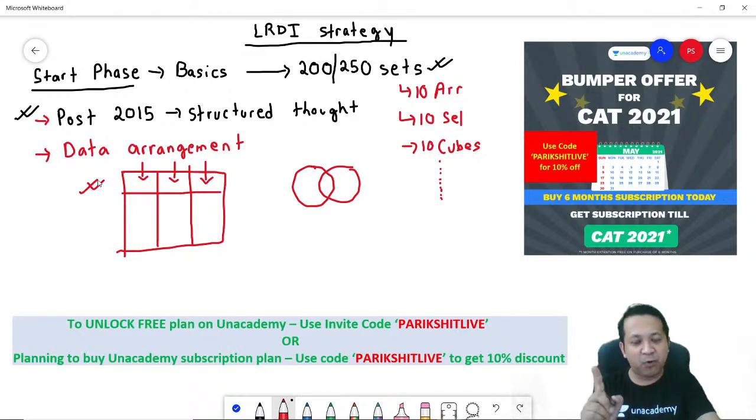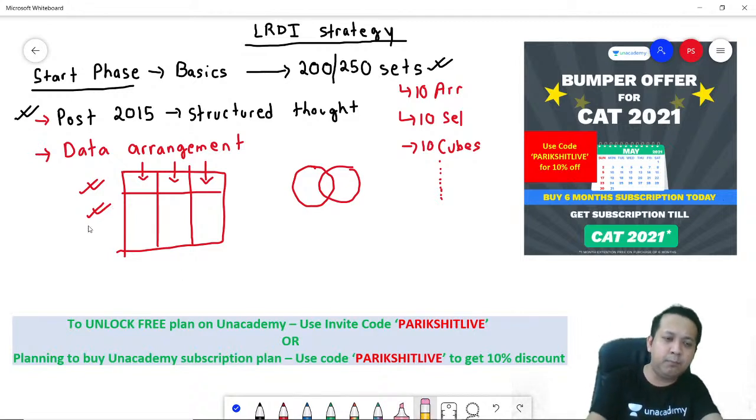The first is exposing yourself to different types of sets. Second is the data arrangement. That is very crucial. I think 50% of your job is done if you know how to arrange the data in a given set. And by arranging, I don't mean solving. I just mean noting down the data in a proper pictorial way such that it becomes easy to solve the case. Then, point number 3.